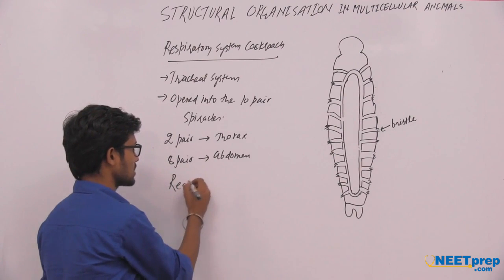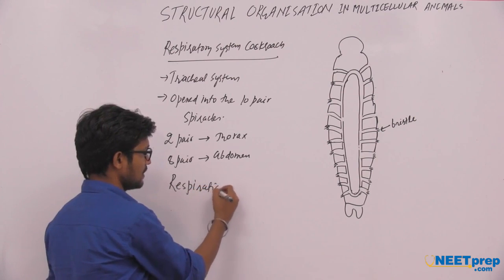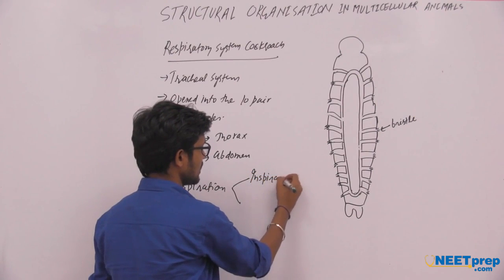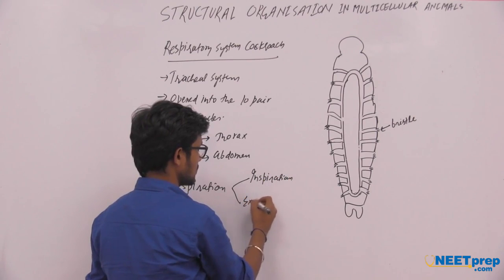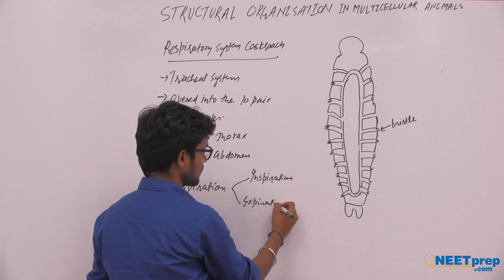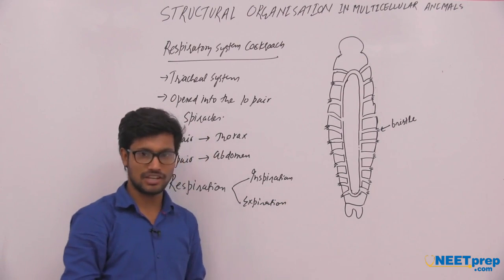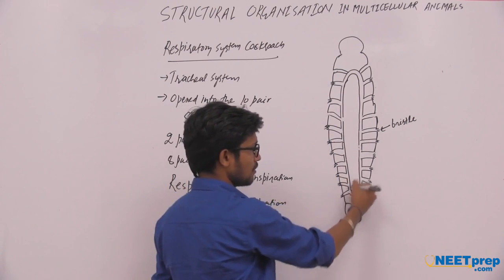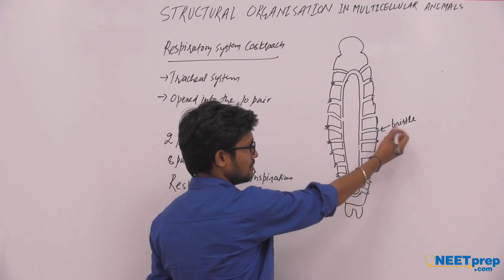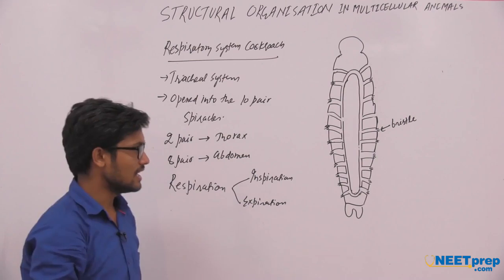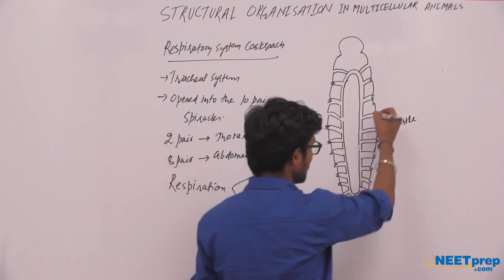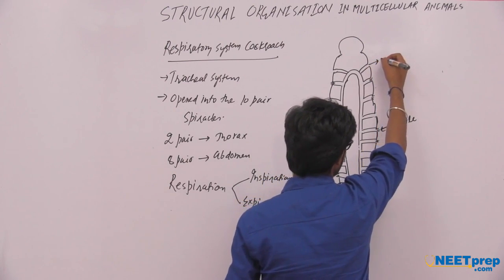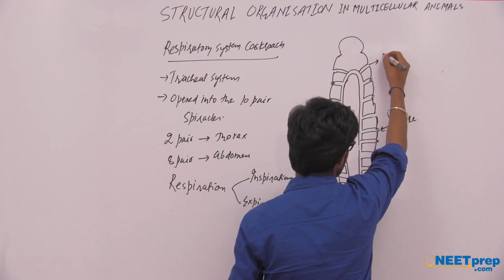In the mechanism of respiration, there are two main processes, one is inspiration, another is expiration. Inspiration takes place through the pairs of spiracles where the bristle-like appearance is present, but the expiration takes place at the first pair of spiracles present in the thorax region.